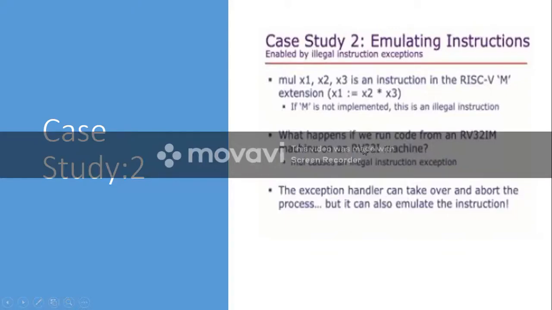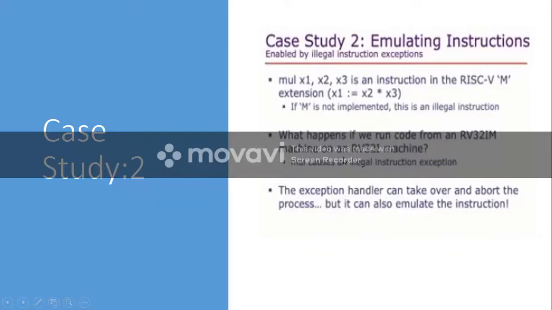But assume that I have a virtual machine which is RV32I. It is not RV32M. But I want to execute this instruction. Then what will happen? That is the question. My architecture does not support this instruction, because this instruction is supported only in the M architecture, whereas mine is not an M architecture. So what will happen? It will create an exception, because it is an illegal instruction. So this will create an illegal instruction exception.